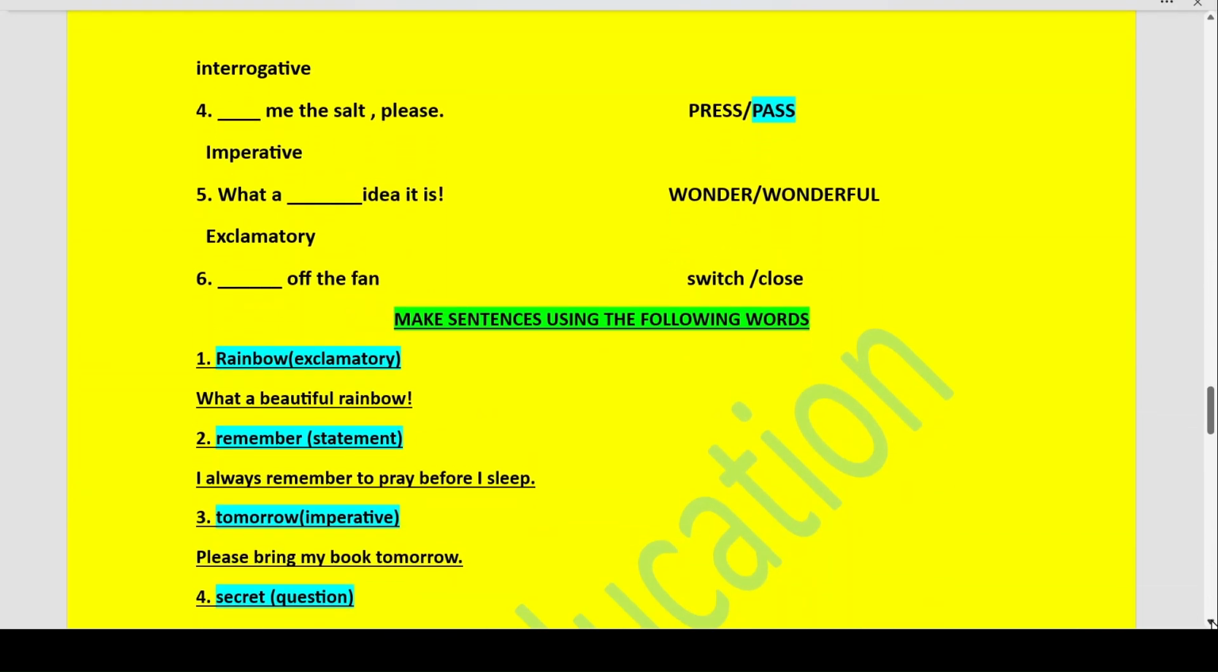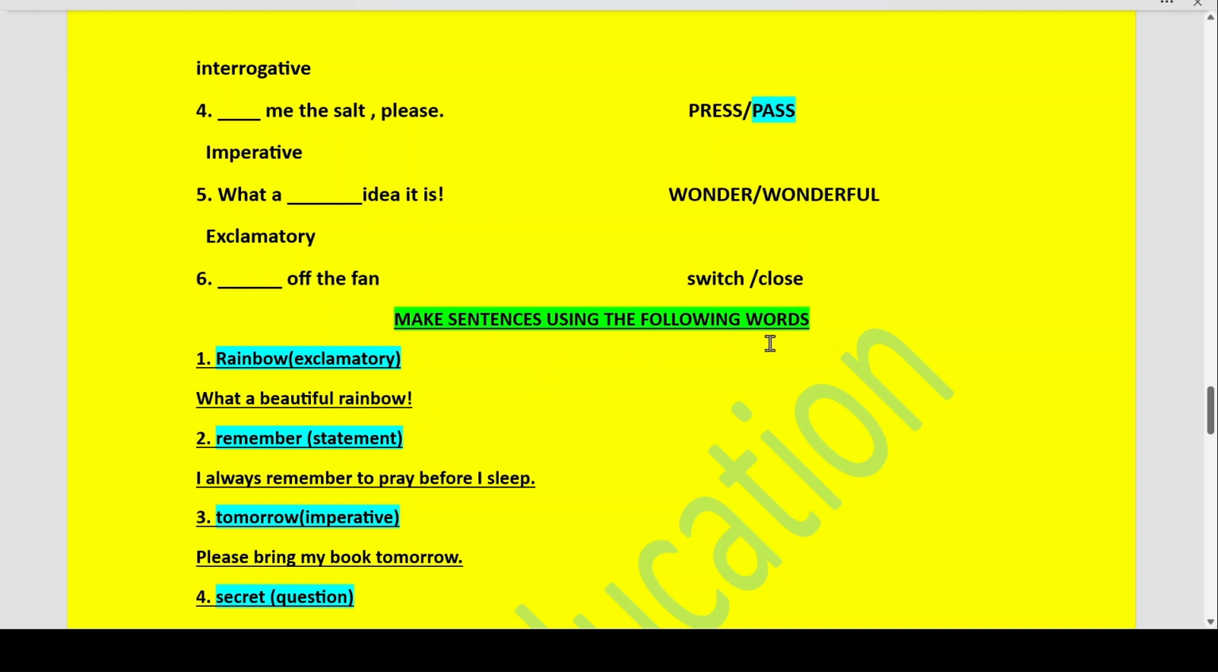Dash me the salt, please. This is a request, so pass me the salt, please. Imperative. What a dash idea it is. What a wonderful idea it is. Therefore, this is again an exclamatory sentence because it is ending with an exclamation mark. Dash off the fan. Switch off the fan. This is an imperative statement which is giving a command.